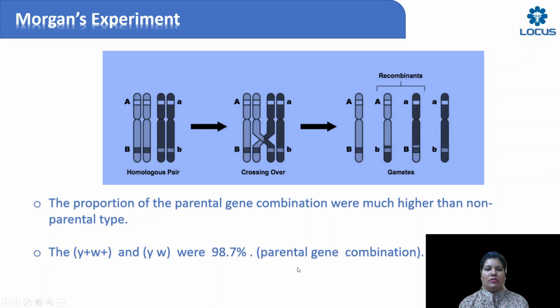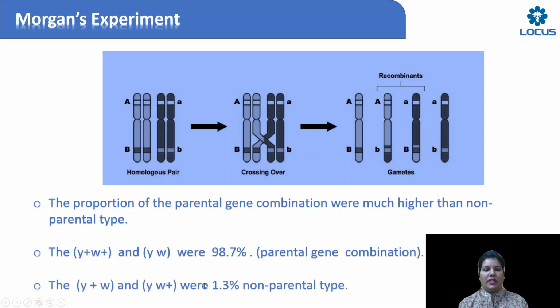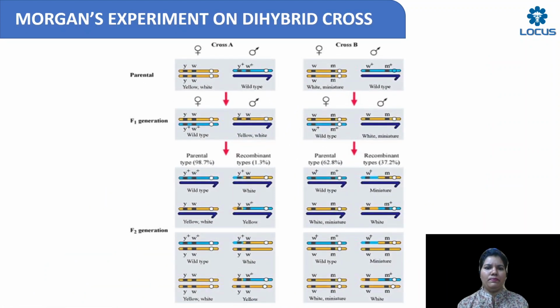Parental gene combination, what are the parental gene combinations? You can look here. The parental genotype was 98.7% because they were heavily linked. And the non-parental, Y plus W and YW plus, were just 1.3%. That means only a few showed recombination.